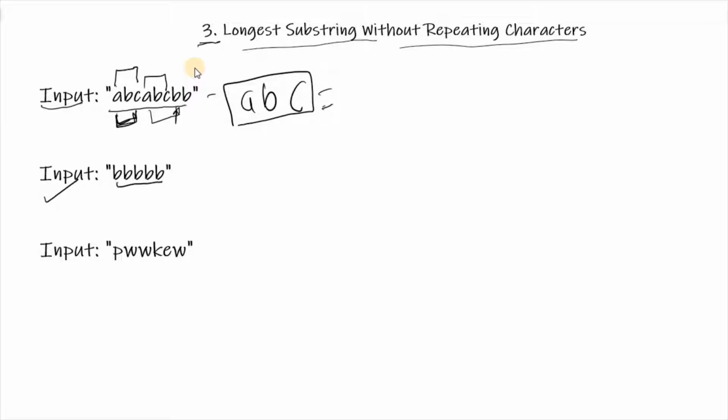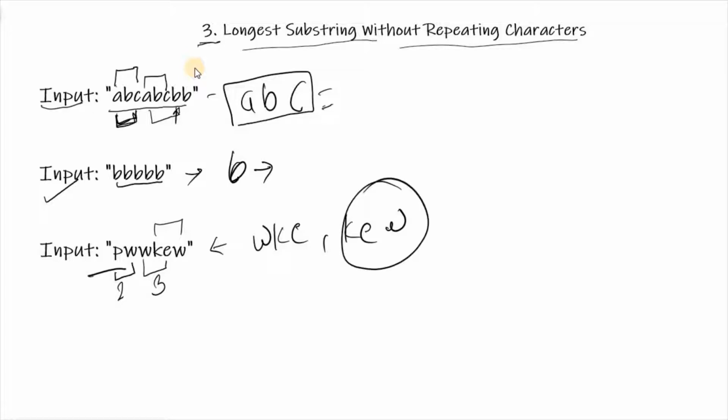It is bb, 5 times b. Here only one character is unique, which is b, so our final answer will be b. Let's see another example. In this we can see pw is one substring having length 2, and wke has a length 3, so our answer can be wke or kew, which has a length 3 and has unique characters.